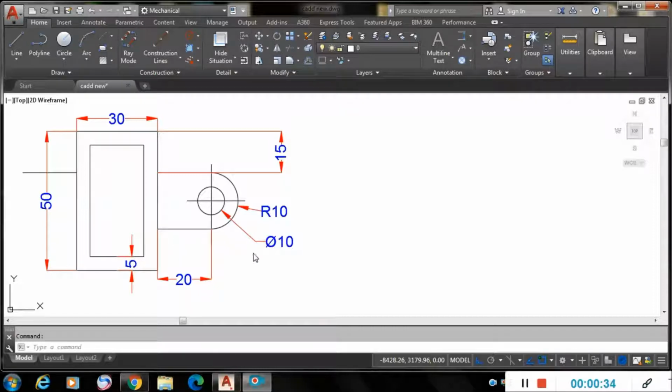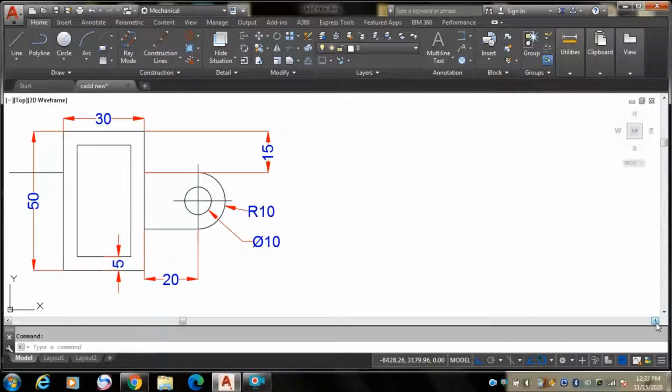Here the radius is 10 for the arc, and this circle has a diameter of 10, and from here to here it is 15 mm distance, and from here to here it is again 20. So let us see how to do this.